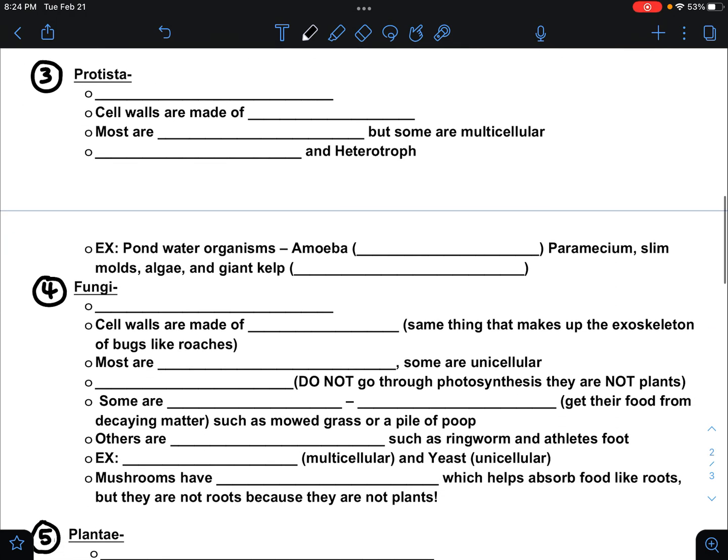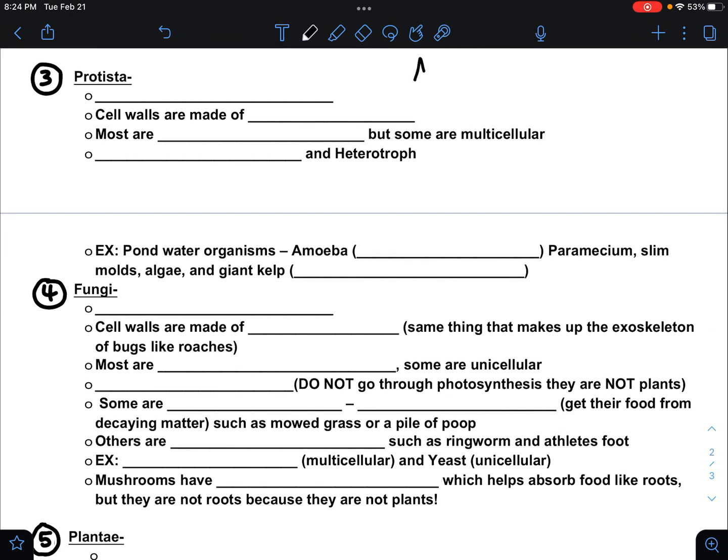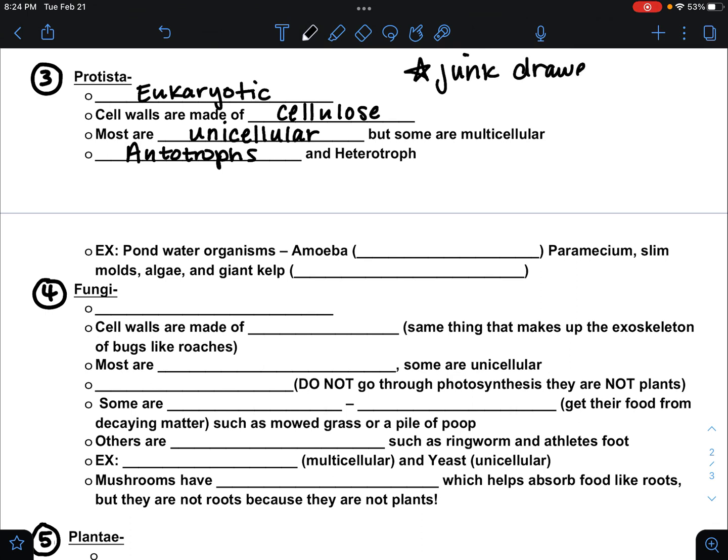kingdoms. Let's move on to our eukaryotic kingdoms. So the first one and the most fun one, I think, are protist or kingdom Protista. These are eukaryotic. They do have nuclei and membrane-bound organelles. They have cell walls made of cellulose. Most are unicellular, but there can be some that are multicellular. And once again, they can be autotrophs or heterotrophs. And I like these because this is known as the junk drawer kingdom.